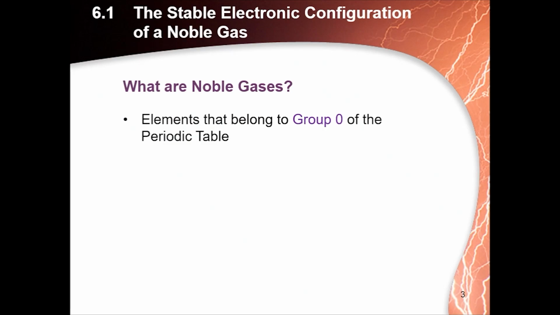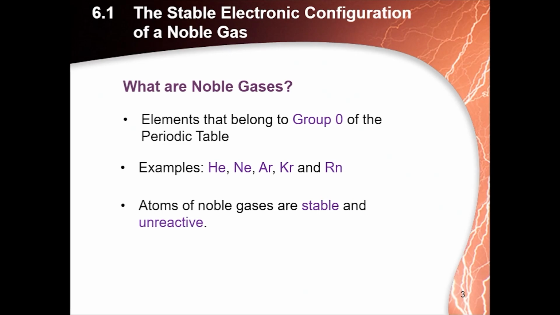Elements that belong to group 0, or sometimes we say group 8 of the periodic table, are called noble gases. Helium, neon, argon, krypton, xenon and radon are noble gases. So the atoms of the noble gases are stable and unreactive. They exist in nature as single atoms, or you can say monatomic form. Why are noble gases so unreactive, or why are they called noble gases?